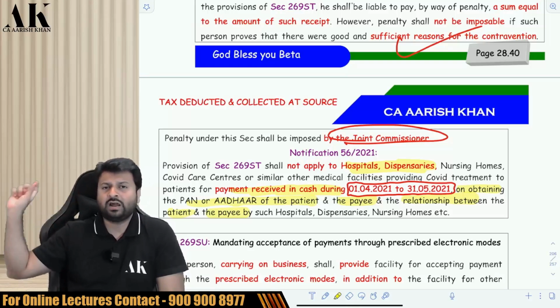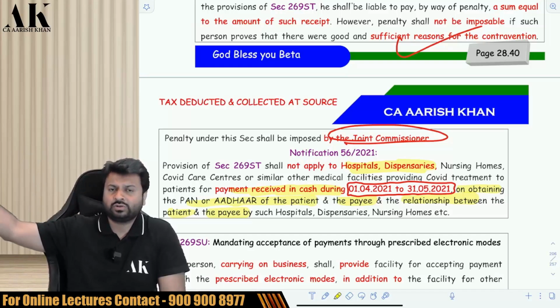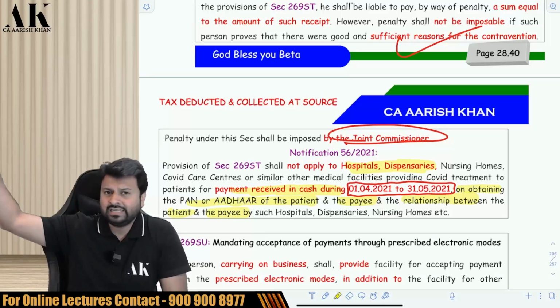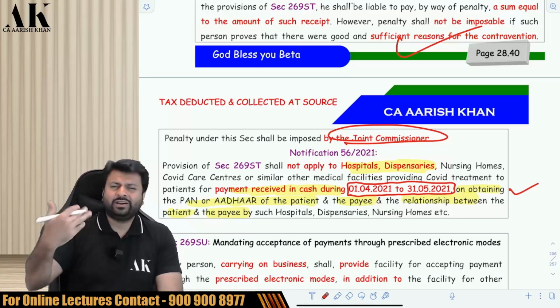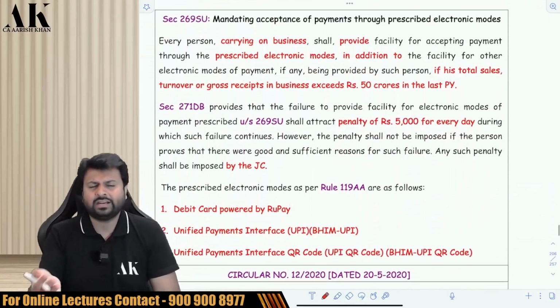The hospitals were allowed to take cash, but my father has to give details of Aadhaar, PAN, etc. And he also has to give the detail of what relationship he holds with me, that he is my father and I am his son. He has to give all those details. To check it over here, these 2 months the government has given you relaxation. I don't think it is very important now, because this is a past period discussion. Right now it is not relevant.